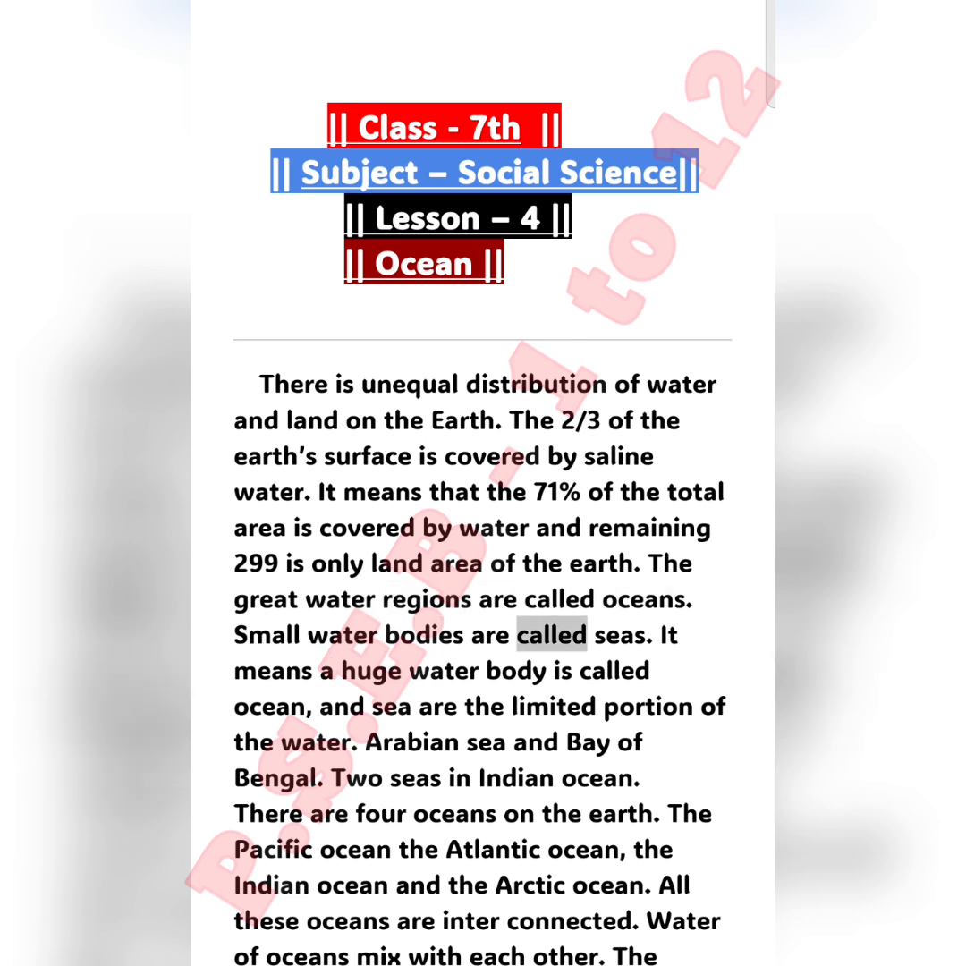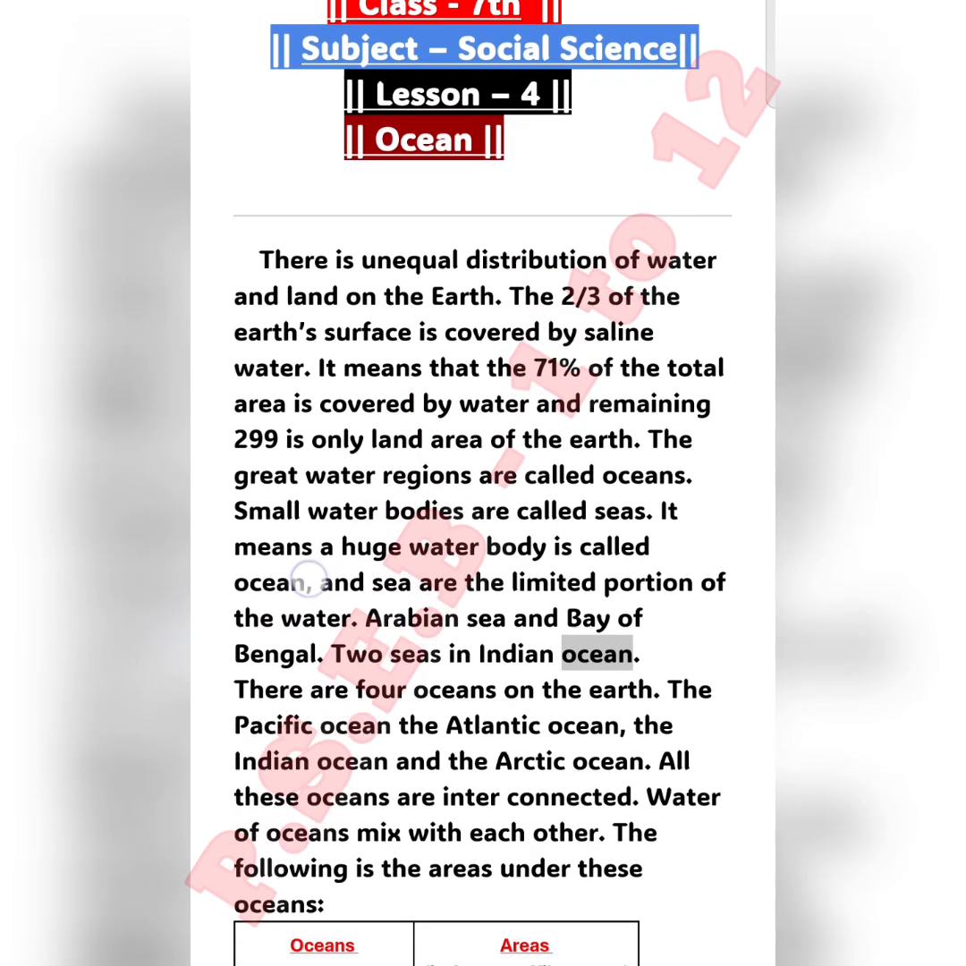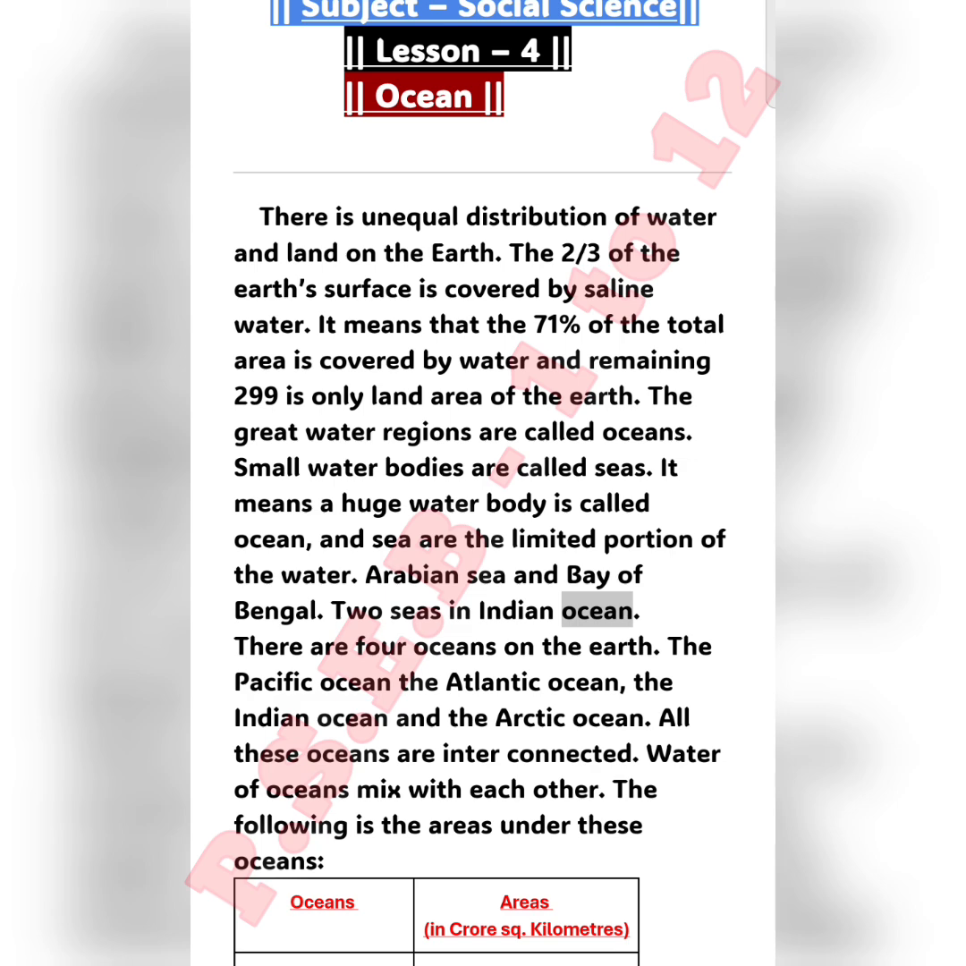Small water bodies are called seas. It means a huge water body is called an ocean, and seas are limited portions of water. Arabian Sea and Bay of Bengal are two seas in the Indian Ocean.